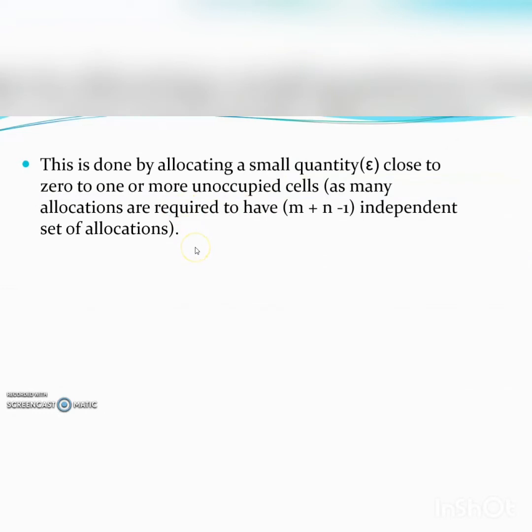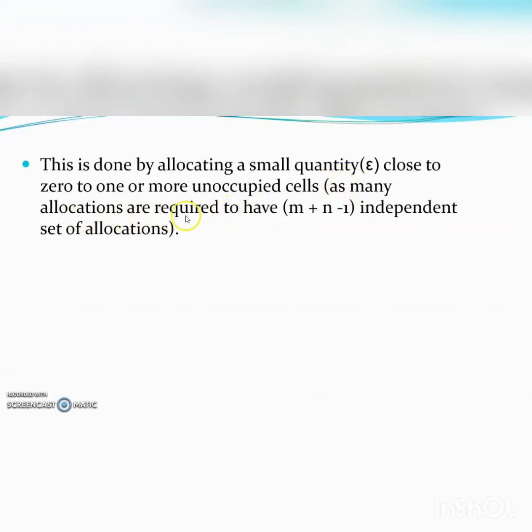Degeneracy in the transportation problem can be resolved by making unoccupied cells occupied. And we know that for a non-degenerate basic feasible solution, the number of occupied cells must be m plus n minus 1, where m is the number of sources and n is the number of destinations. So we have to make unoccupied cells occupied.